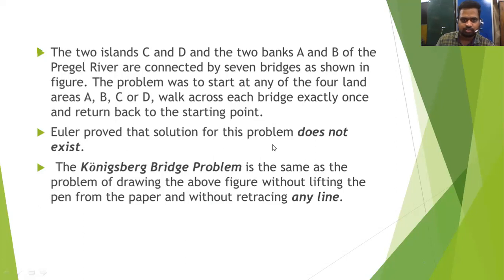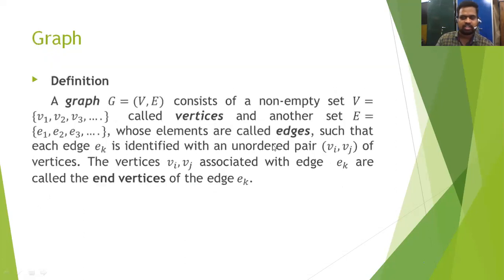Now we go to the graph definition. A graph G is an ordered pair (V, E) consisting of a non-empty set V. We have V1, V2, V3, etc., which are called vertices. It is like we draw points. For example, we put points, which are called the vertices. We name the points like that.